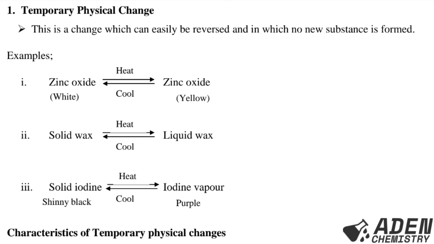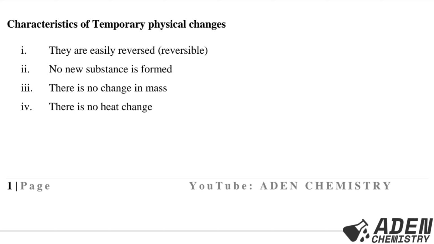Next we are going to see the characteristics of temporary physical changes. They are easily reversed, that means they are reversible. Roman 2, no new substance is formed. Roman 3, there is no change in mass. Roman 4, there is no heat change.